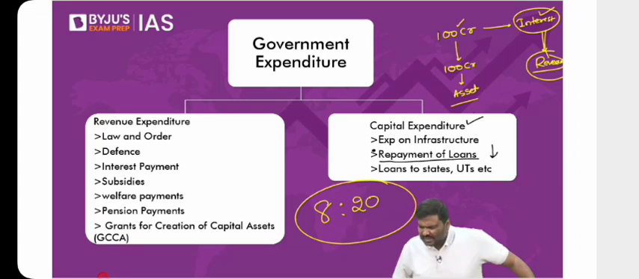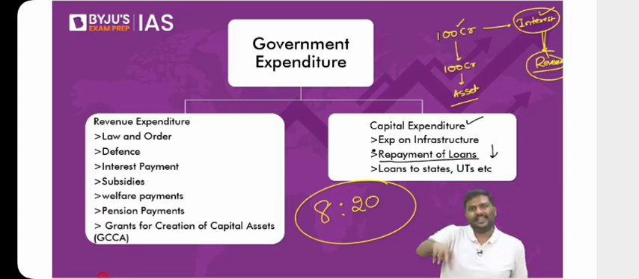Why is an external grant not part of government borrowings? One, it is external in nature, not in the domestic market. Second, it is not adding to the assets of the government. Government doesn't own any asset here, nor is it creating a liability.